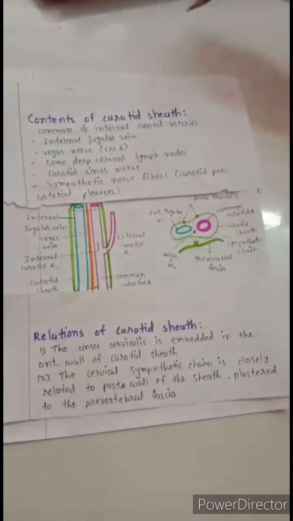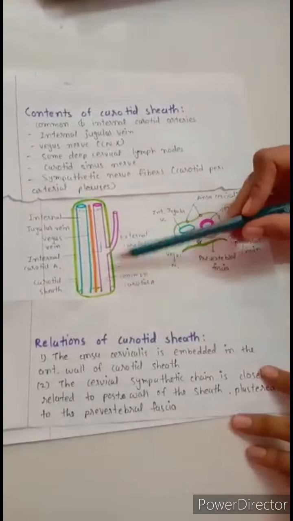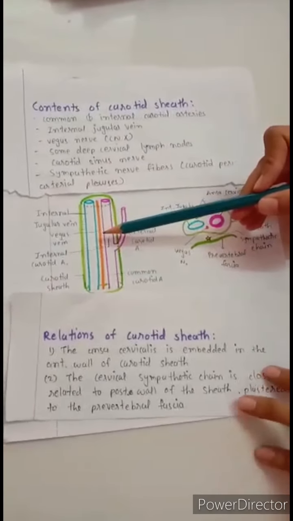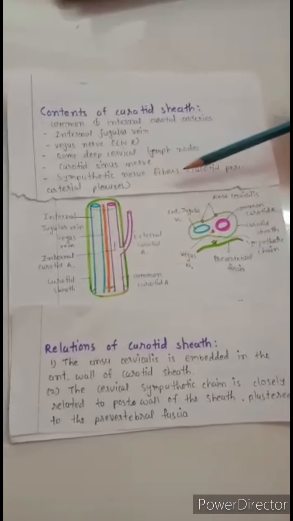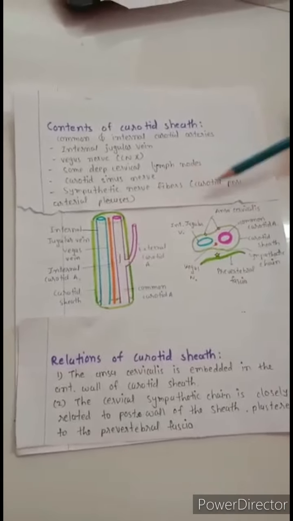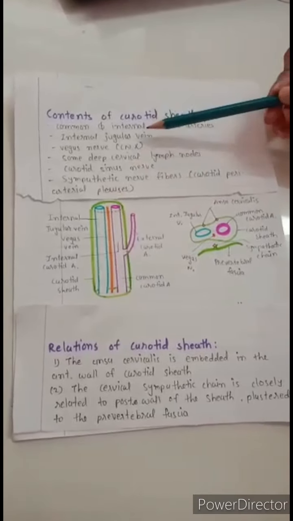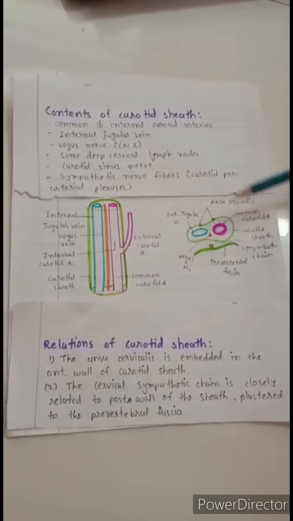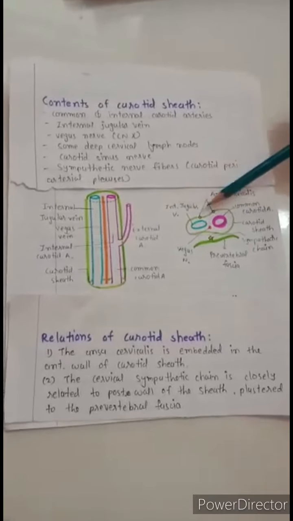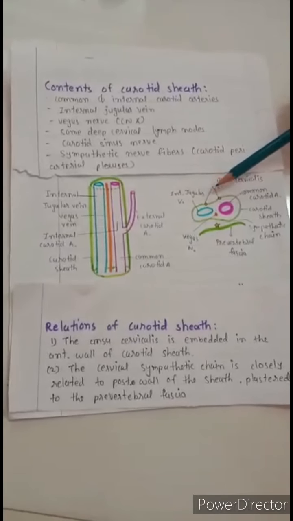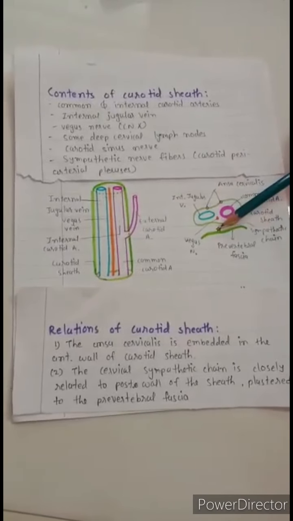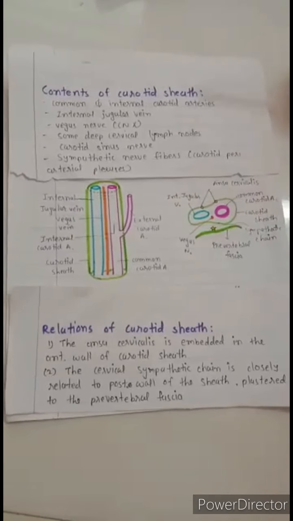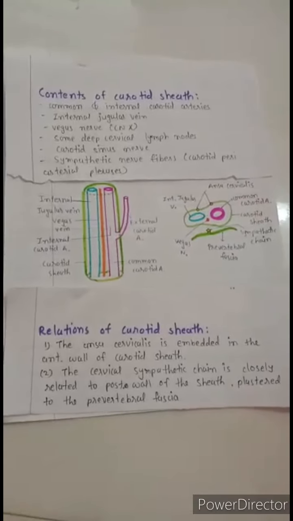Now, contents of the carotid sheath: common and internal carotid arteries, vagus nerve, some deep cervical lymph nodes, carotid sinus nerve, sympathetic nerve fibers, carotid plexus, and internal jugular vein. Now, relation of carotid sheath. The ansa cervicalis is embedded in the anterior wall of the carotid sheath. The cervical sympathetic chain is closely related to the posterior wall of the sheath and plastered to the prevertebral fascia.